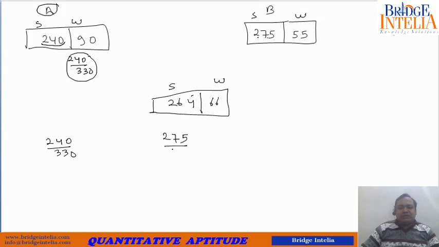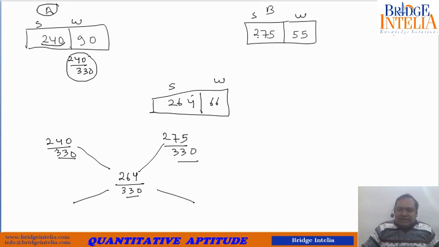You are mixing these two types to come up with a third type, which should be 264 by 330. Now taking the difference will be convenient because the denominator is the same everywhere. So let's take the difference.